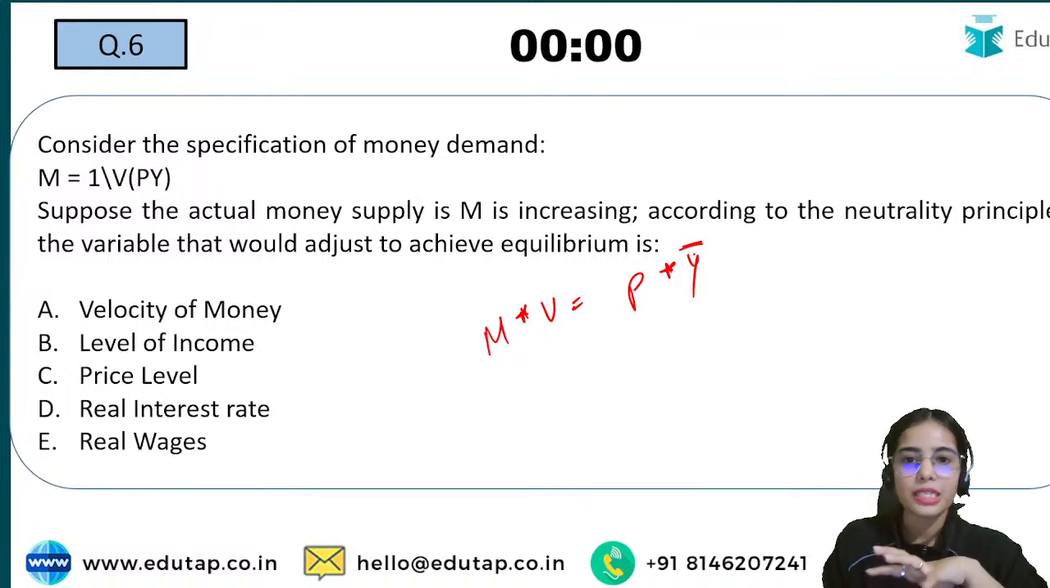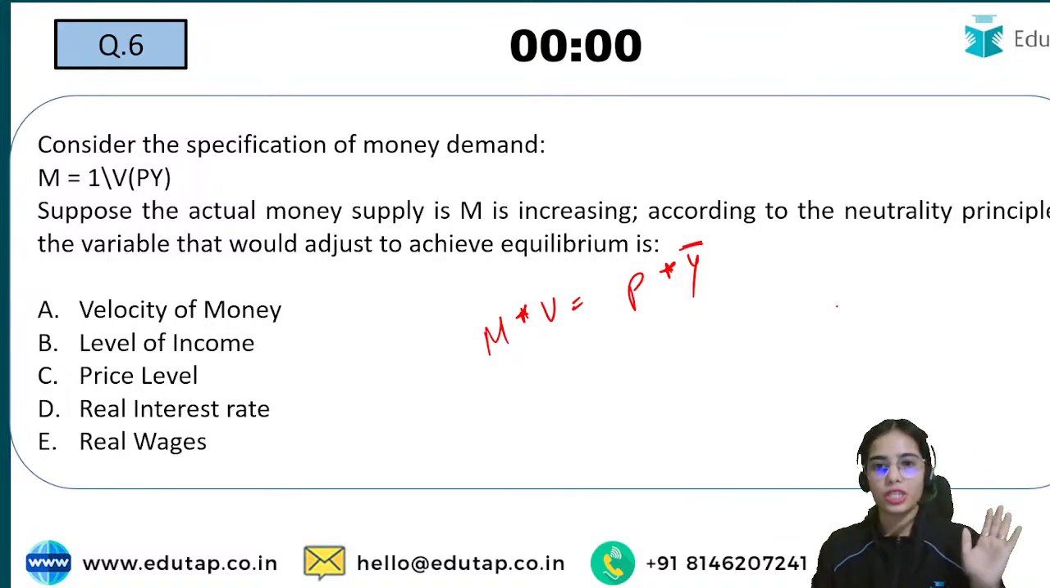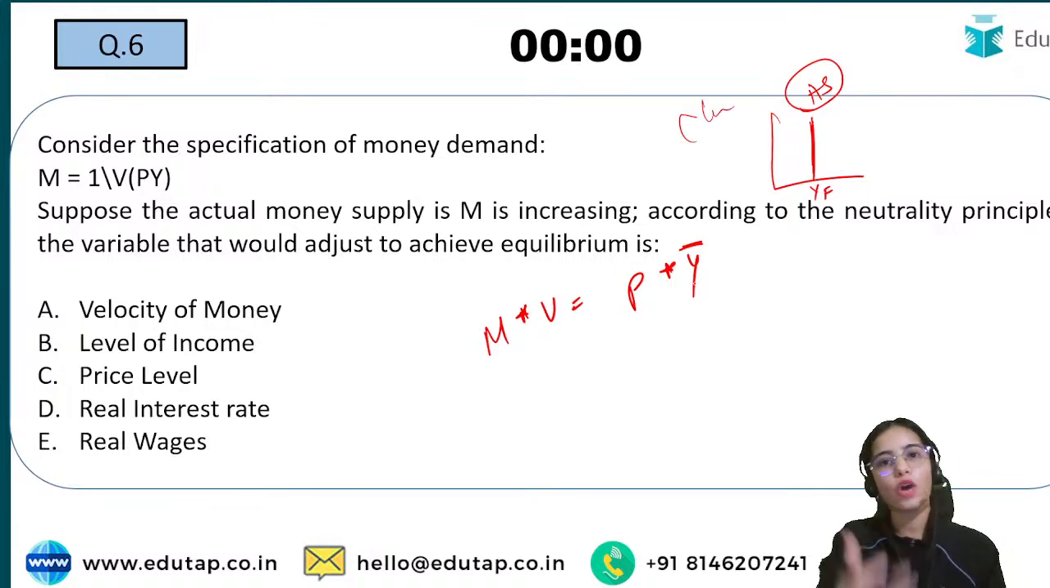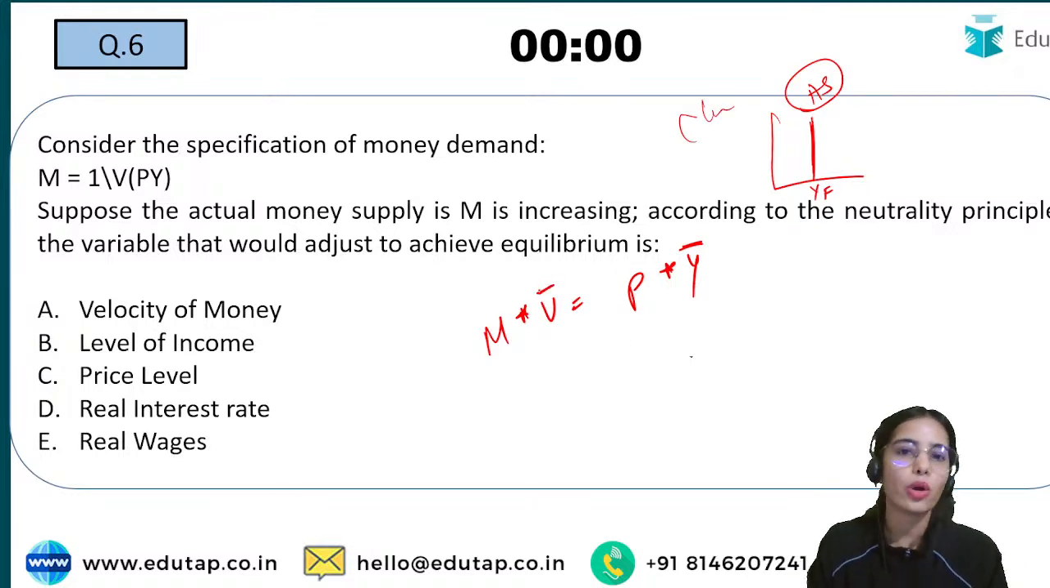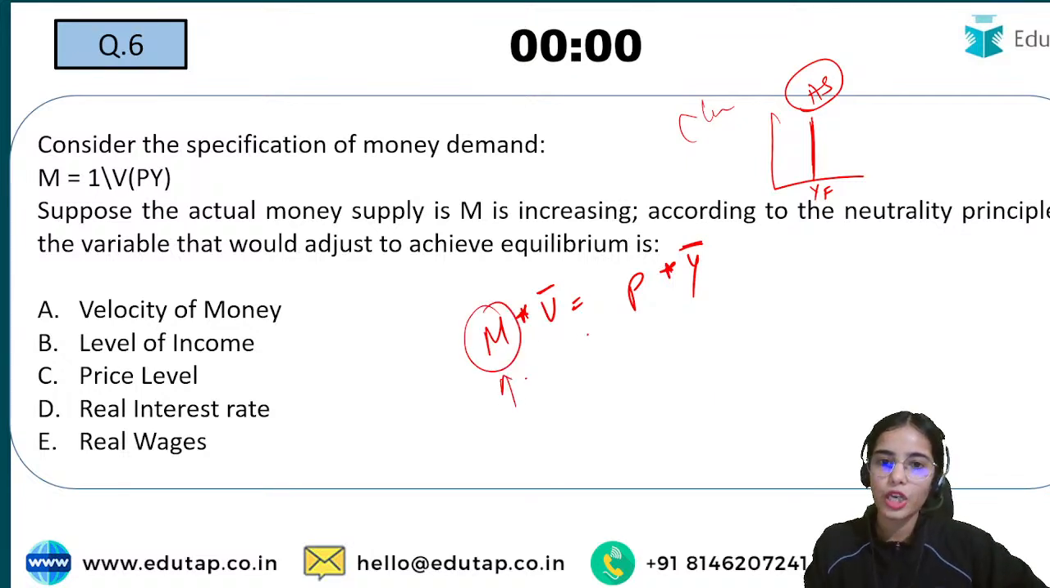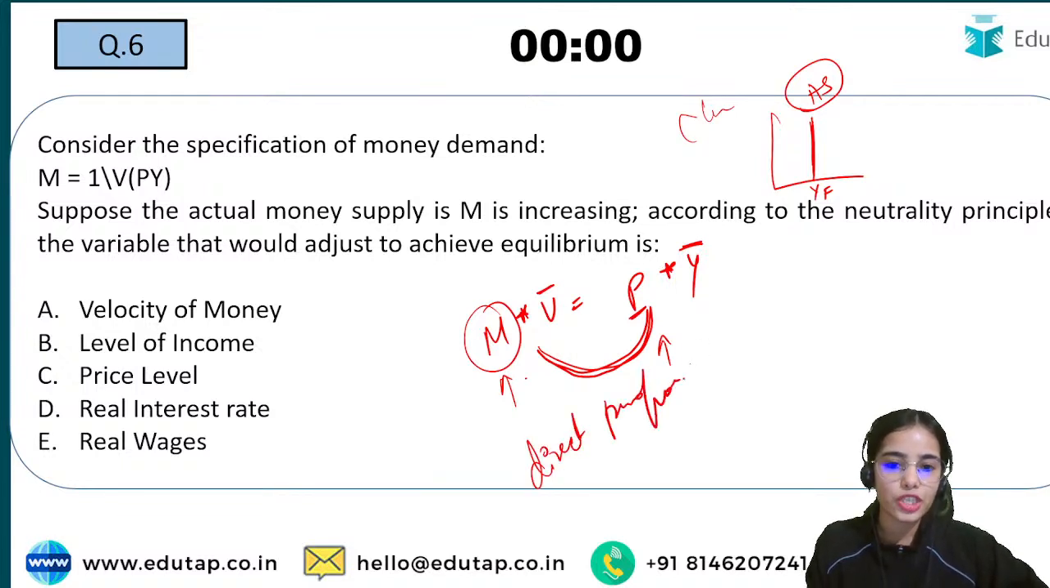Now, as per classical economists, your level of output cannot change because you are producing at the full employment level. Your aggregate supply, your output, is being produced at full employment. The velocity is also considered constant. So if your money supply is increasing, to make the left hand side equal to the right hand side, the price level will also have to increase in the same proportion. That means there is a direct and proportional relationship between the money supply and the price level.